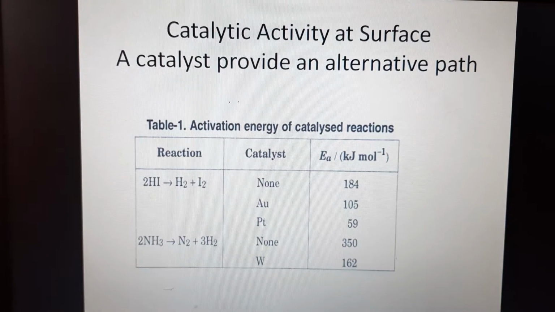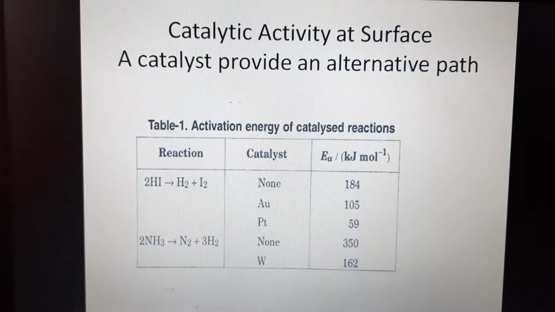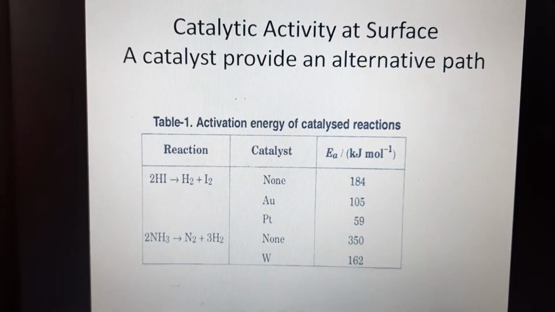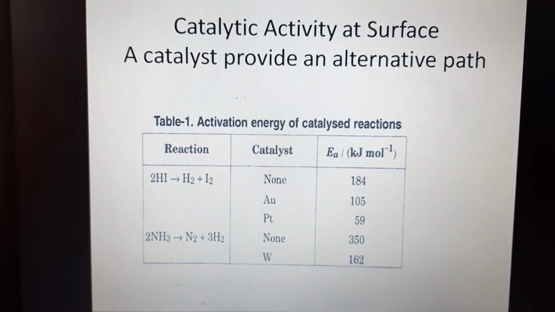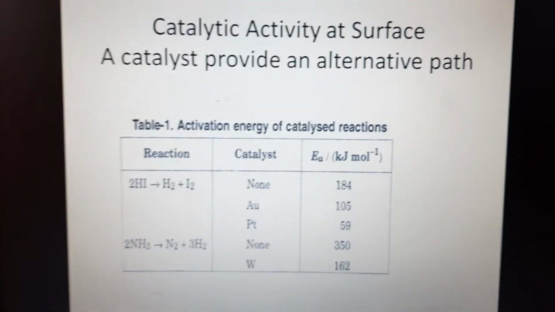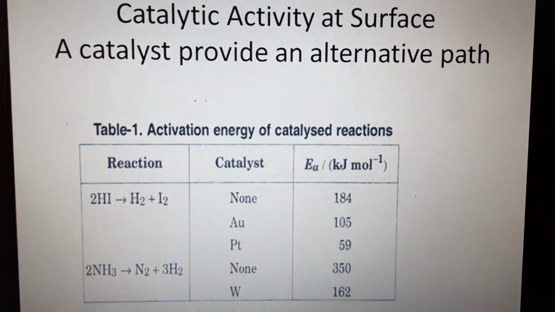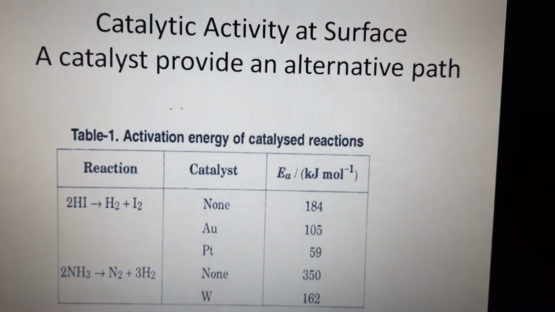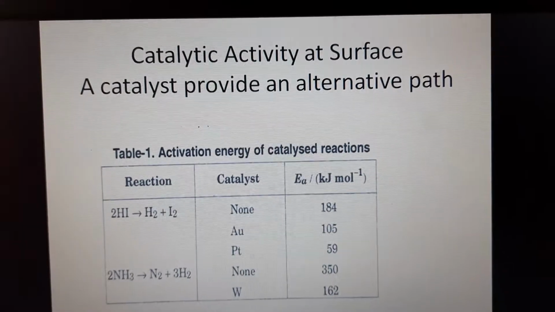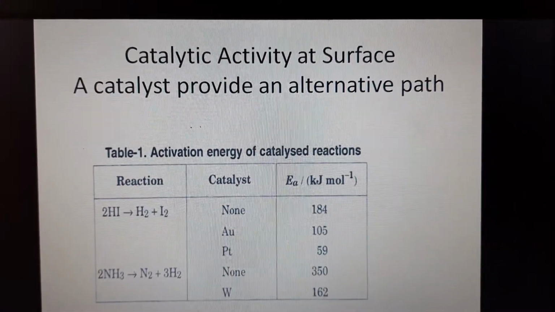Many catalysts depend on the co-adsorption of species, the adsorption of two or more species. One consequence of the presence of a second species may be the modification of the electronic structure at the surface of a metal.